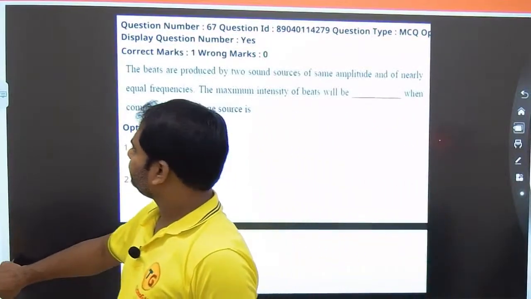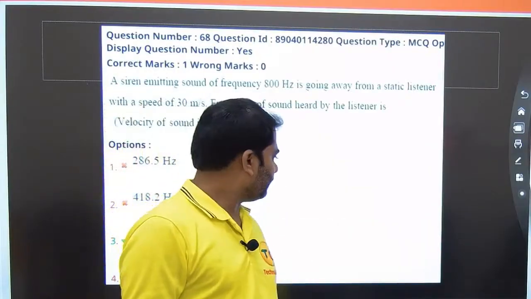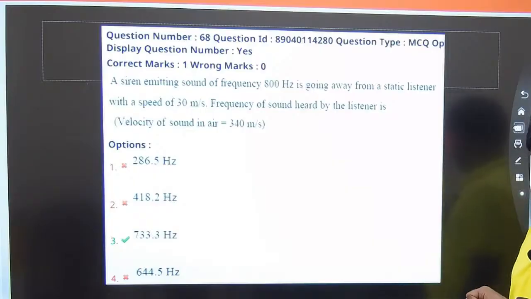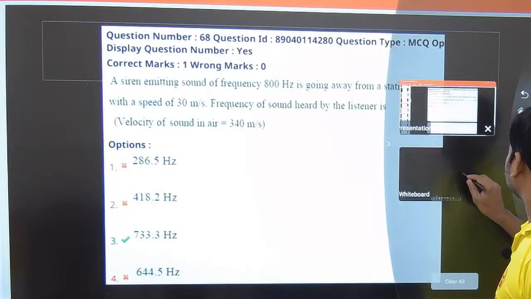Let me proceed with the next question. In this question, it is given that a siren emitting sound of frequency 800 Hz is going away from a static listener with a speed of 30 meters per second. The frequency of the sound heard by the listener is, velocity of the sound is given as 340 meters per second. Let me solve this for you.